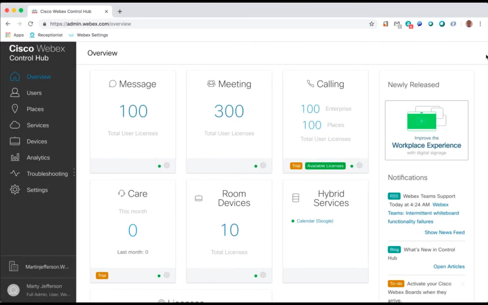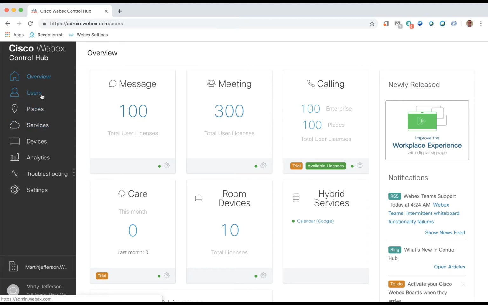We've already seen how the PC app can be used as a standalone device or in combination with a physical phone. Now let's see how the mobile app can be used the same way. We configure the mobile app for users the same way we configure the PC app for line sharing.